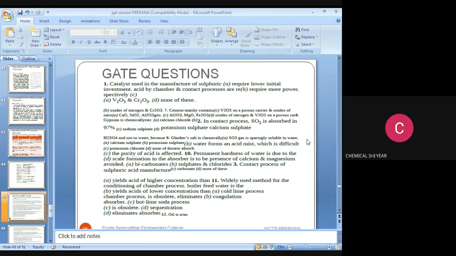The next question: the contact process of sulfuric acid manufacture gives higher yields and acid of higher concentration than the chamber process. That is the answer. Next, the widely used method for conditioning boiler feed water is the hot lime soda process.